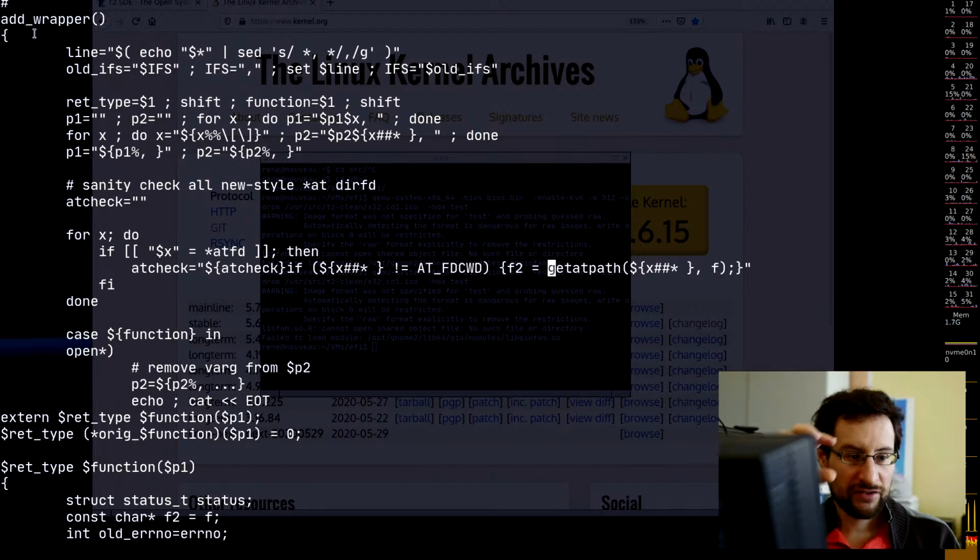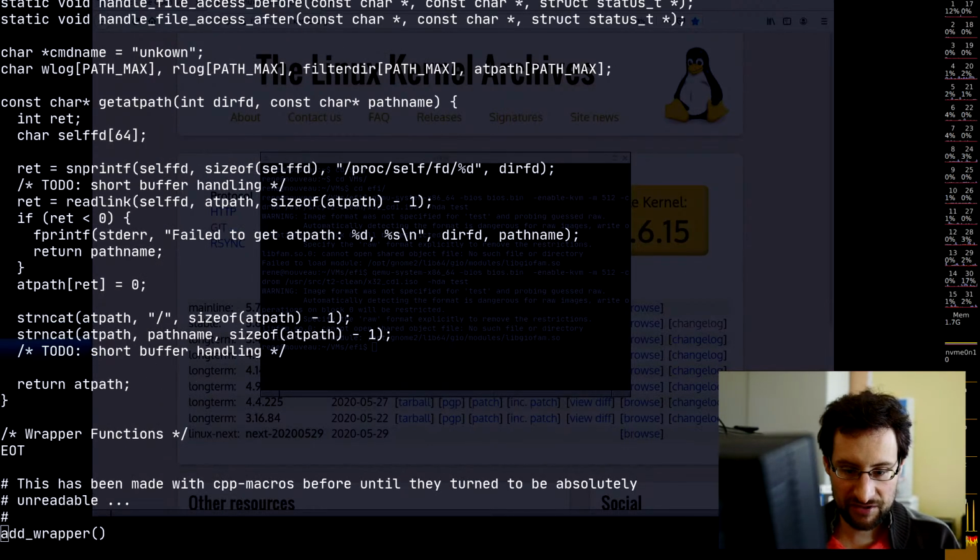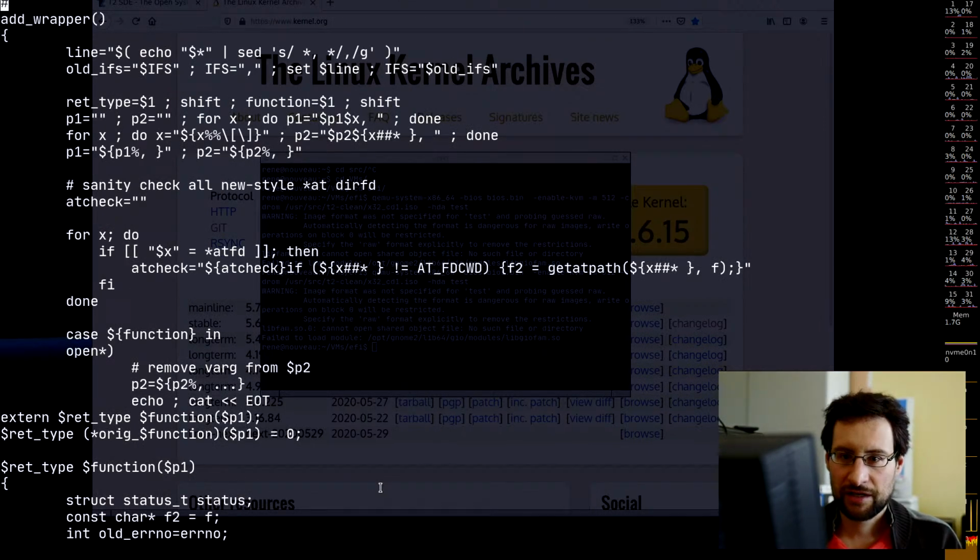So we generate these wrappers with C code. Previously, the comment says, this was some C preprocessor macro stuff before it became too unreadable some 15 years ago or something, and then it was turned into a shell program because it was absolutely unreadable.